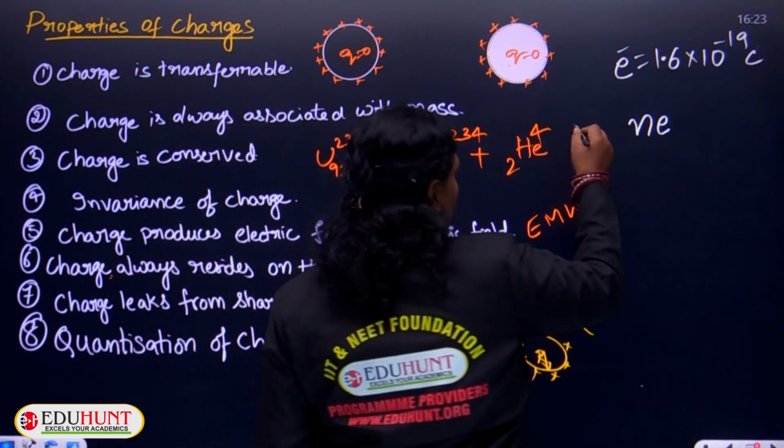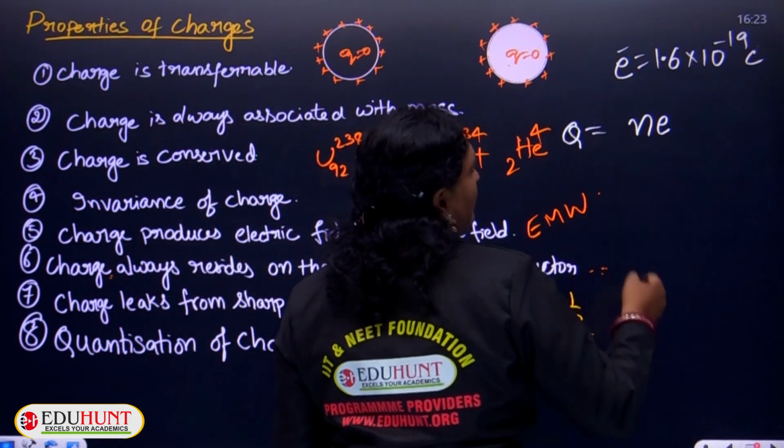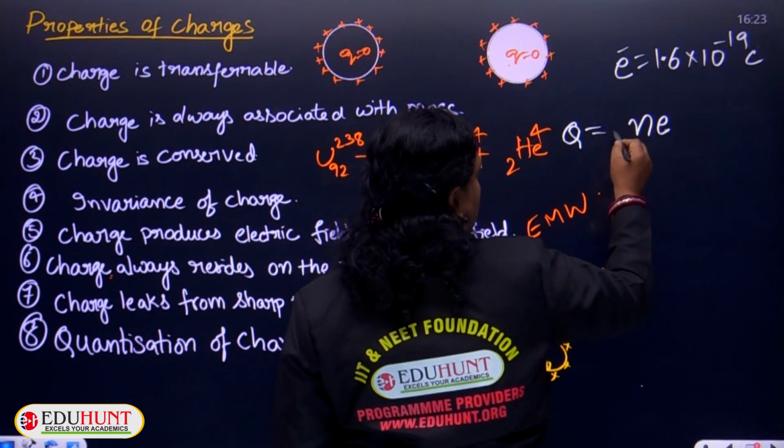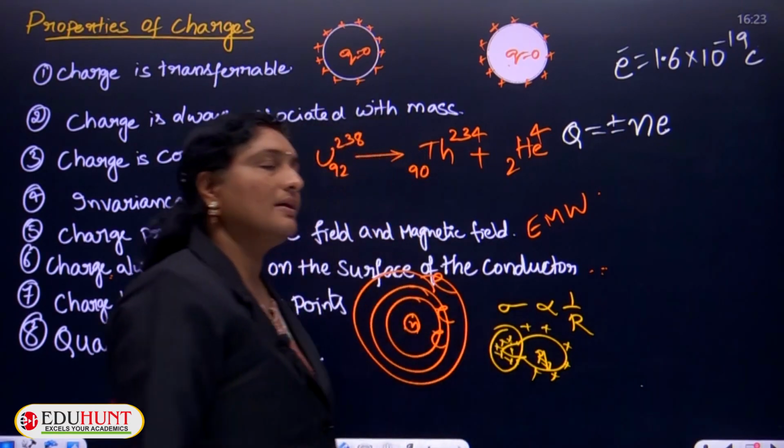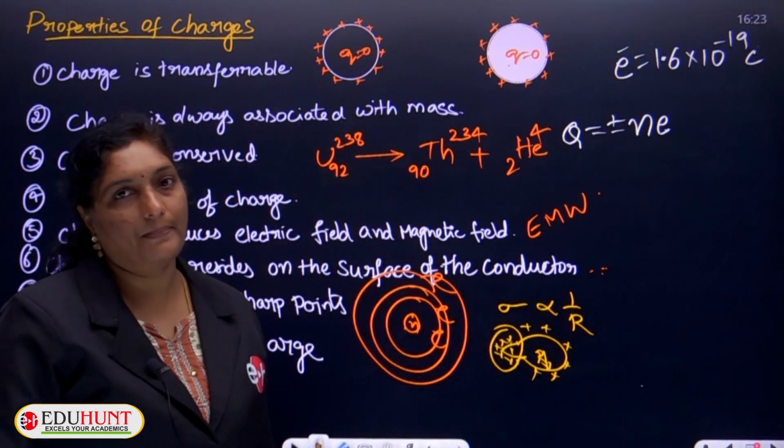Hence, if it happens to be a negatively charged body, then this is taken as minus Ne, and if it happens to be a positively charged body, then we can say that Q is equal to plus Ne.